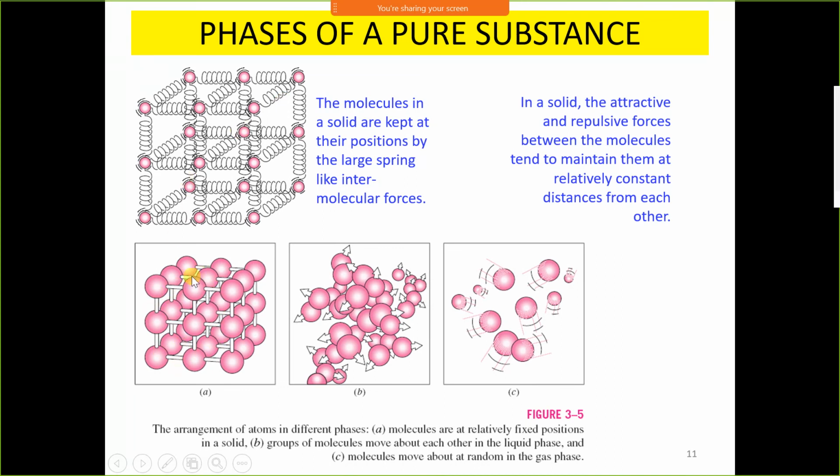Figure A shows the molecular structure of solid, figure B shows the molecular structure of liquid, and figure C shows the molecular structure of gas or vapor. In figure A, the molecules are closely spaced and equidistant from each other, and their position is fixed.